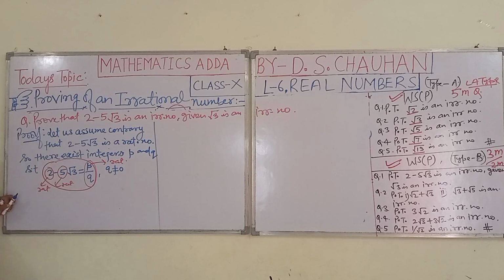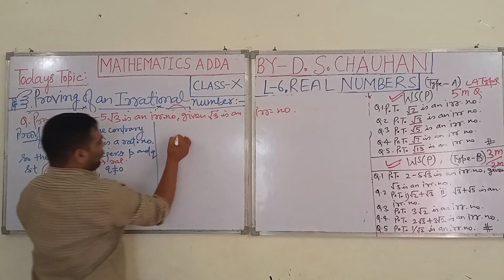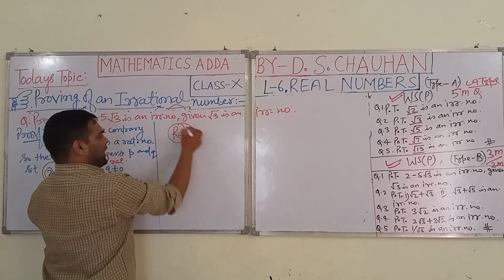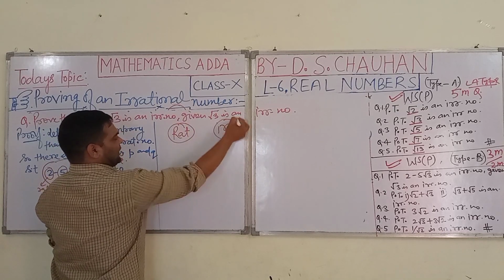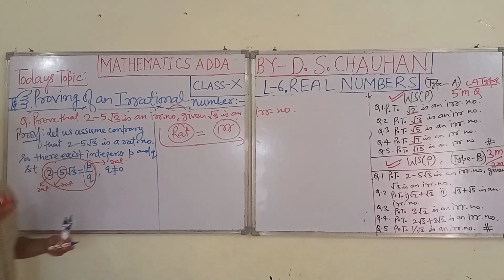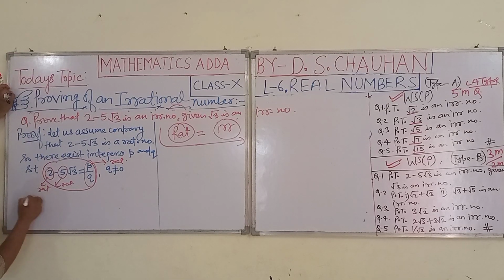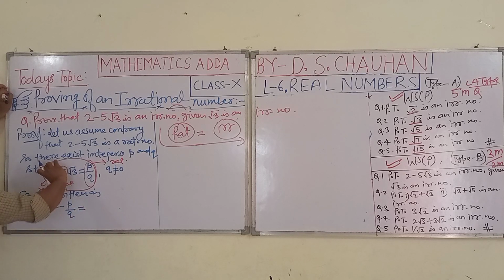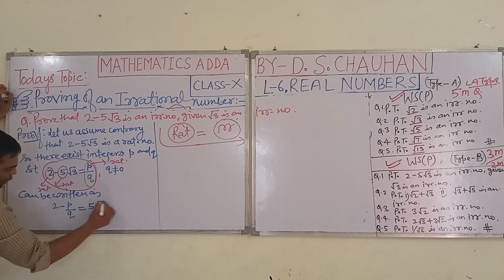So in such cases, your strategy of proving will be to collect the rational terms on one side and the irrational term on the other side. So see here, it can be written as 2 minus p upon q equals 5 under root 3, as the minus comes to the right side.